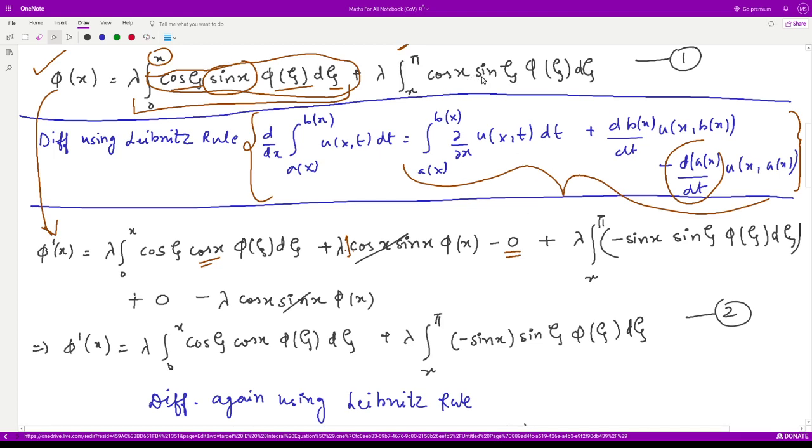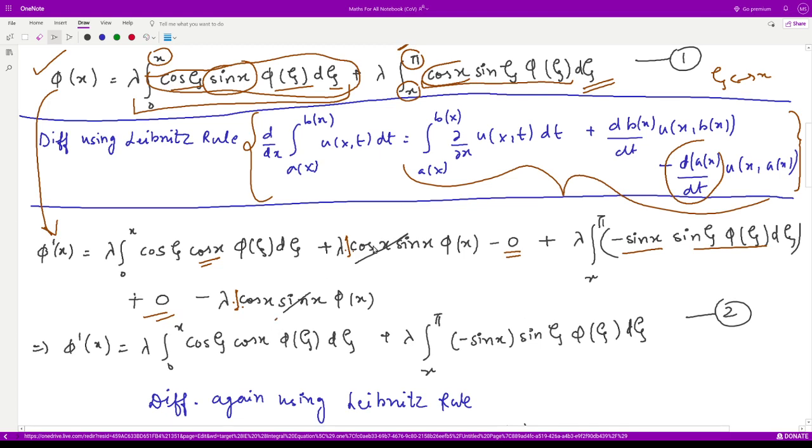We do the same thing with the second integral. So it would be lambda as such, integration from x to pi. The partial derivative of this term with respect to x would be only the derivative of cos x, which is minus sin x, and all terms as such. Then the derivative of the upper limit, being constant, is 0, and everything with it becomes 0 as well. Minus the derivative of the lower limit, which is 1, so lambda as such into 1, and then this whole thing where you replace zeta by x. So it would be cos x sin x phi of x.